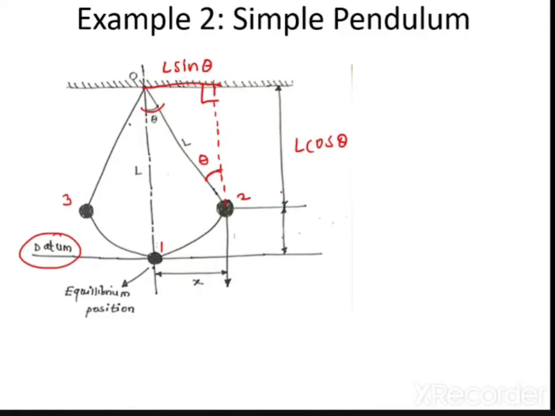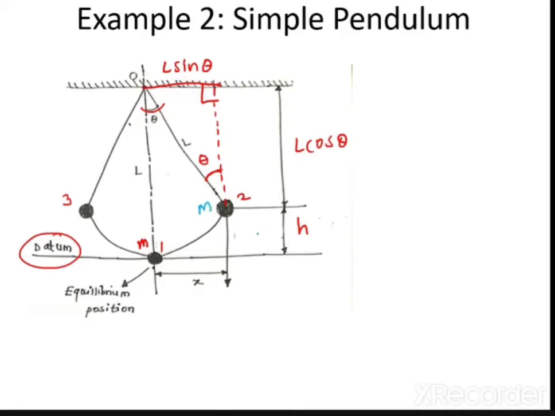Now this is L cos theta. This is nothing but a height h. Initially it was at position 1. You applied a small angular displacement theta to this mass m, and because of the angular displacement, this mass m went to the 2 position.